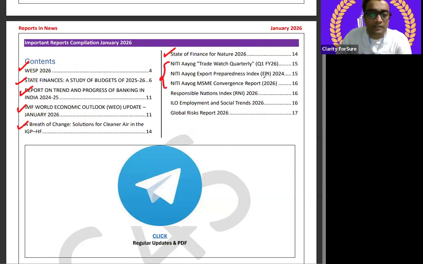On 29th, the Niti Aayog three reports have been completed, and the Responsible Nation Index RNI 2026, ILO Employment and Social Trends 2026 and Global Risk Report 2026. Today, I will discuss on 30th April. So all in 5 days, all reports within a month, it has been important for your RBI Grade B paper, it is covered.